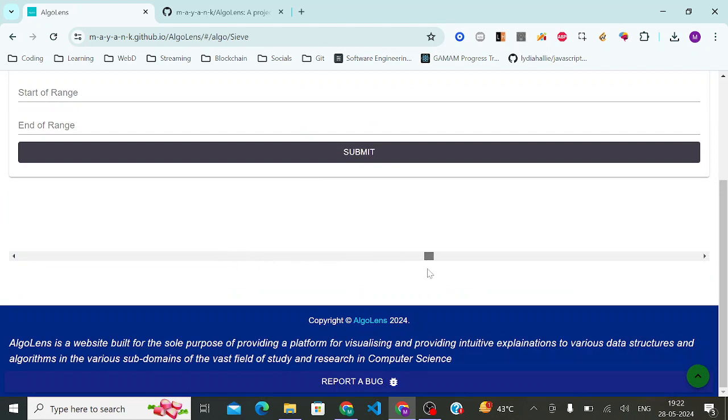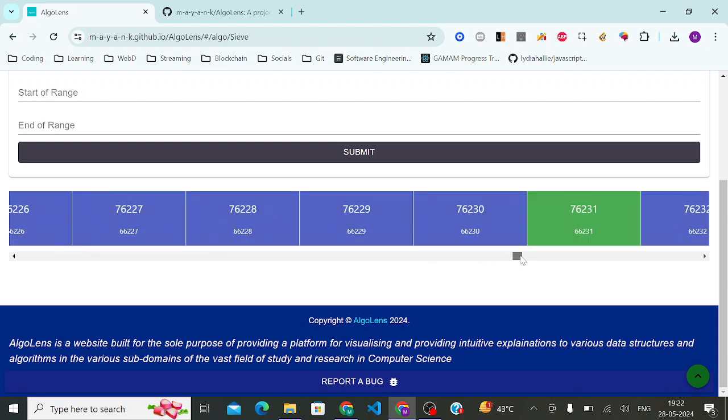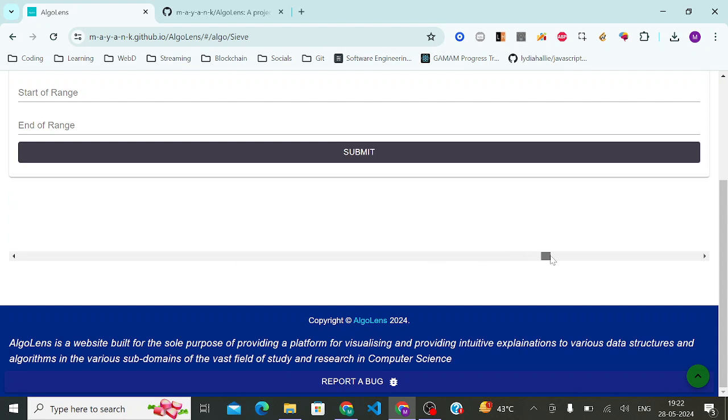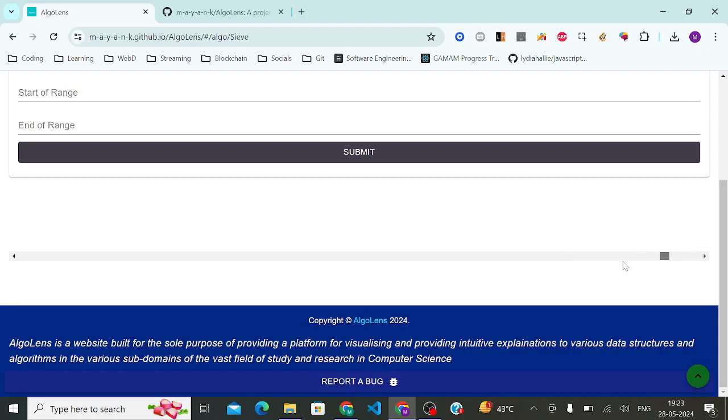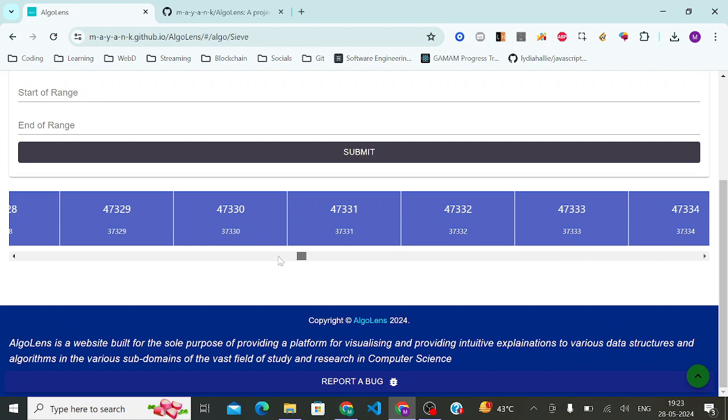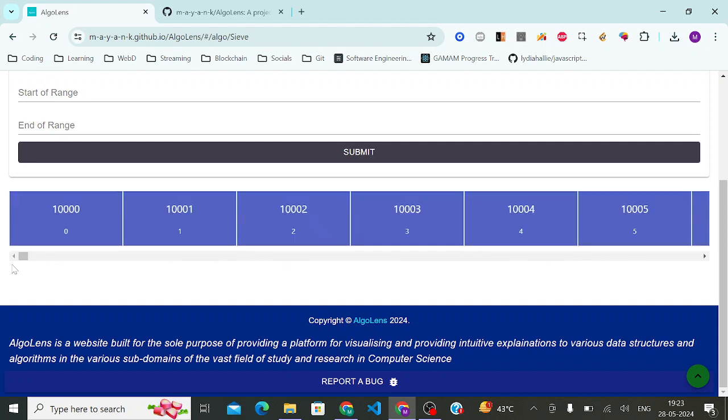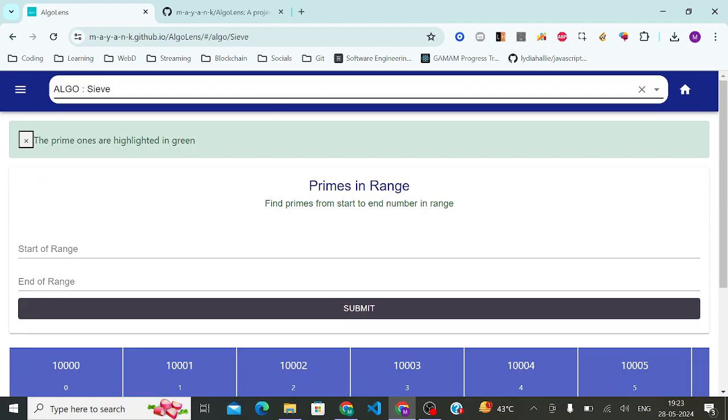And look at how I have virtualized the list. This is another prime number. So you can look for the prime numbers. But if you really want to look for a prime number really fast, then I'm going to build a primality check algorithm, which is quite simple. So I'm going to do that one next also.